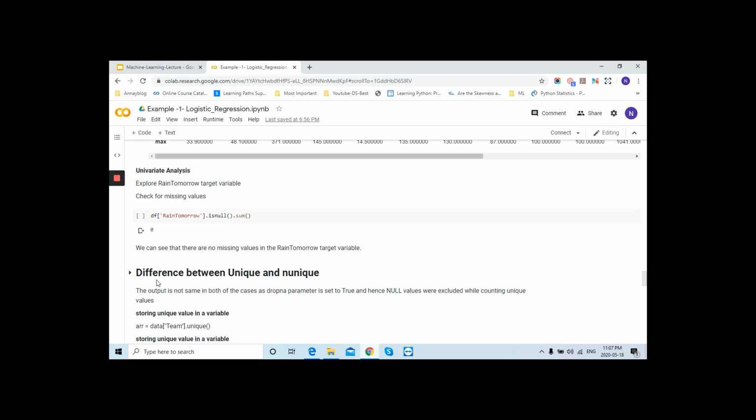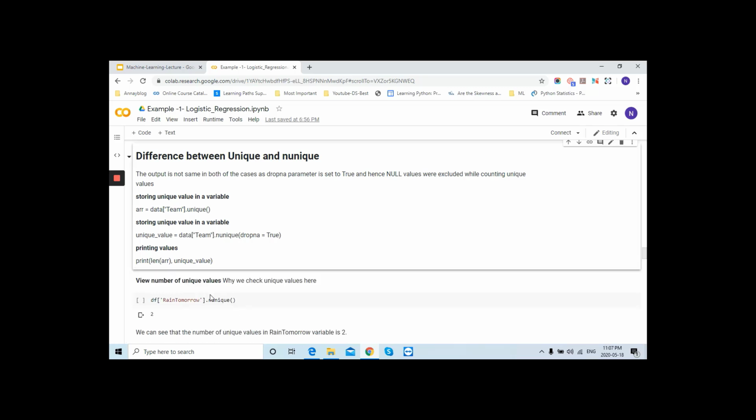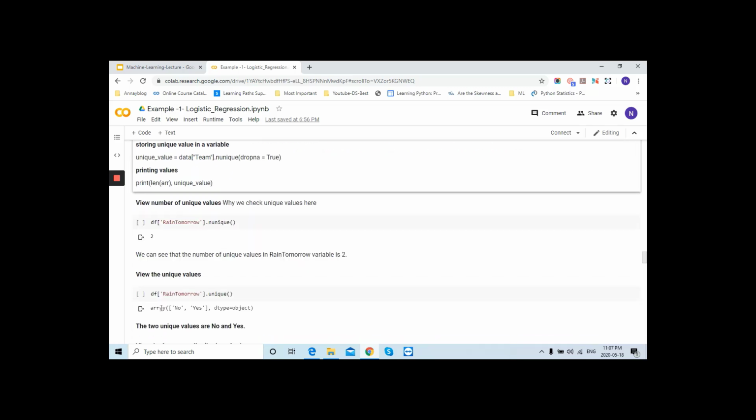Now we will check the difference between unique and nunique. This is just extra documentation I have added. So the main difference between unique and nunique is this. nunique will return you the total number of unique values count, and unique will return the actual values. Right. So in RainTomorrow we have two unique values, that is yes and no, which is based on the categorical data.